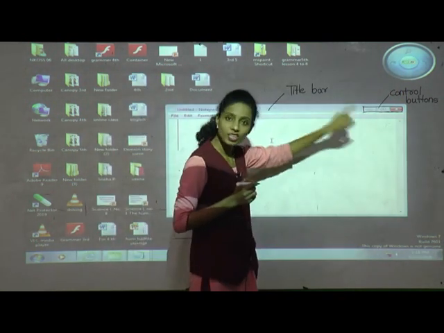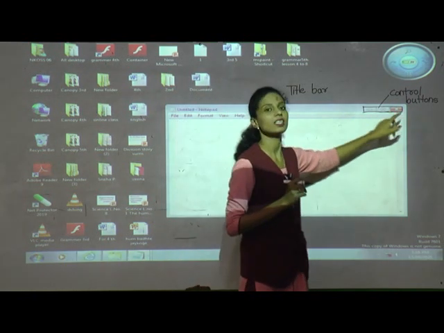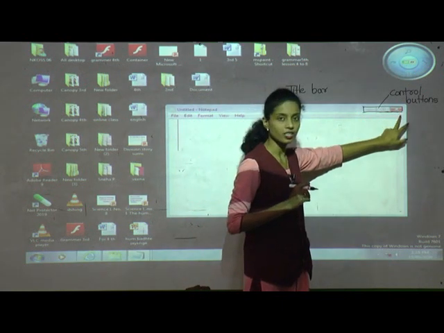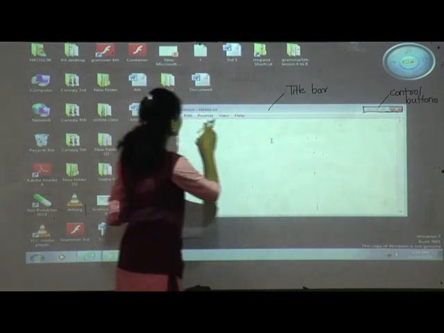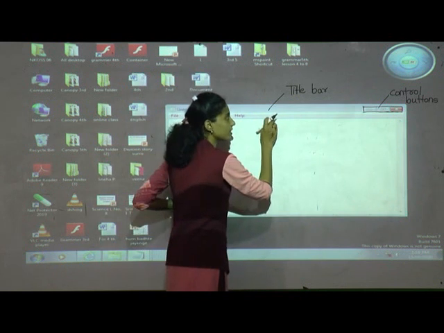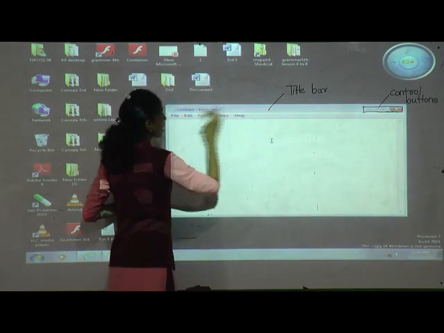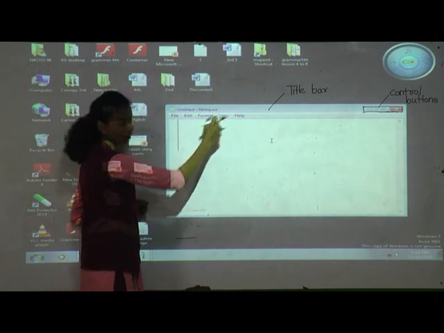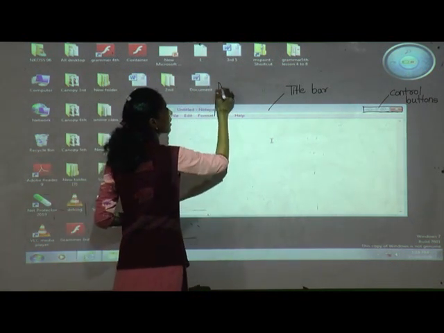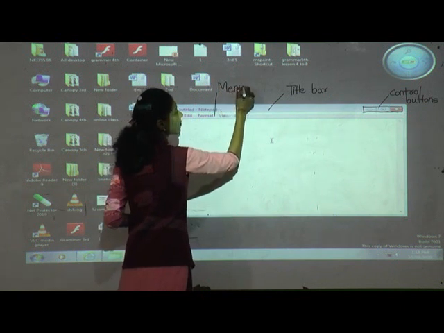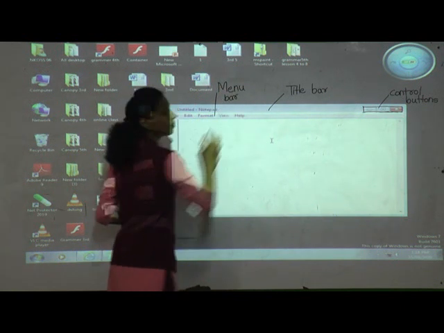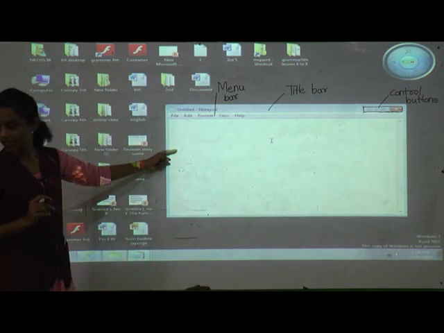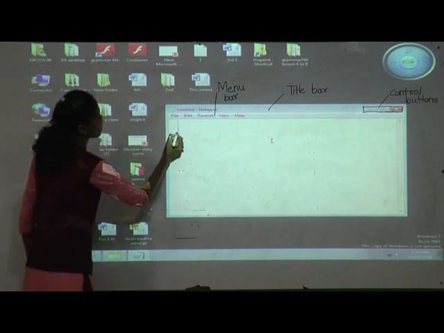The title bar has three buttons. Which are the control buttons? The control buttons are the minimize button, maximize button, and close button. We will see them in detail afterwards. Now, below the title bar, you can see file, edit, format, view, help. It is called the menu bar. The small blinking line you can see here is called the cursor.